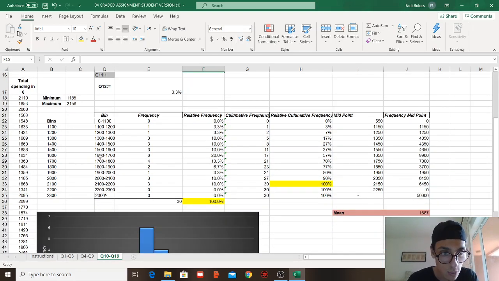Where is less than 1,600? This is more than 6,000. Then it's this one. We go to frequency, no. We go to relative frequency, no. We go to cumulative. We have 11 people, and their percentage is 73% out of the 100.